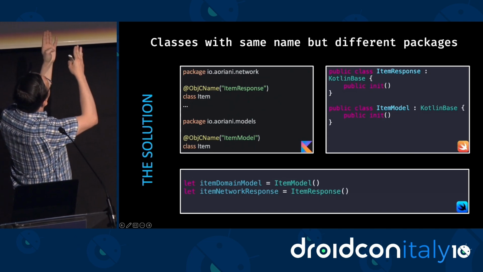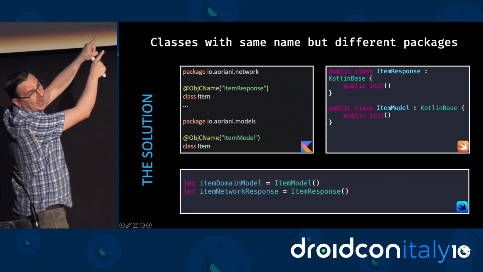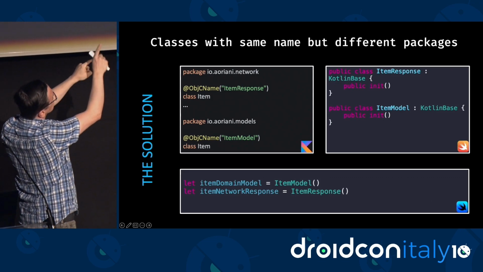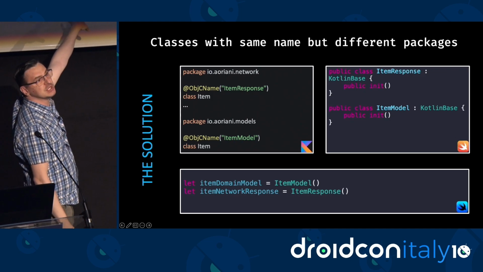So here we use the annotation ObjCName. So we see that in the exported Swift API, we have pretty distinct names. So we have ItemResponse, ItemModel. So now it's pretty clear for your Swift developer which class is which.